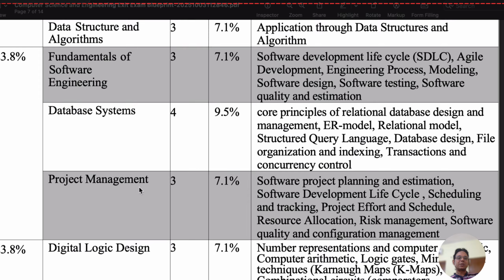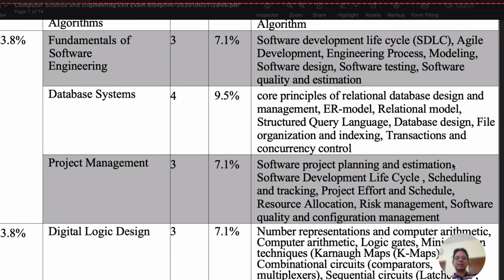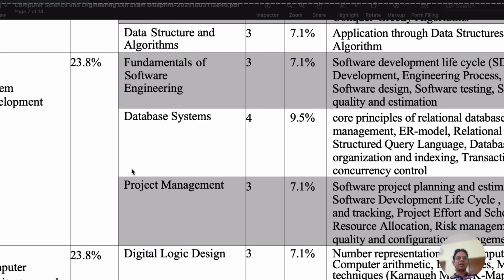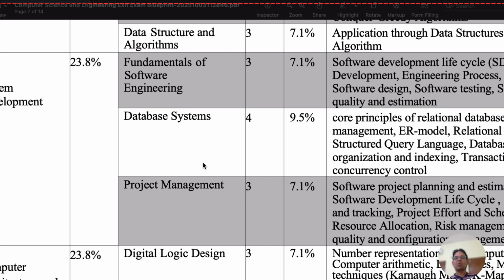Another course is project management. Project management will cover software project planning and estimation, software development life cycles, scheduling and tracking, project effort and schedule, resource allocations, risk management, software quality and configuration management. So this type of course content will cover the subject of project management. So in the system development theme, we have 3 courses. Each of the 3 courses has different course contents, so accordingly students can prepare and attempt the questions easily in the exit examinations.